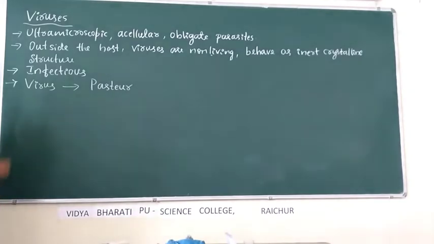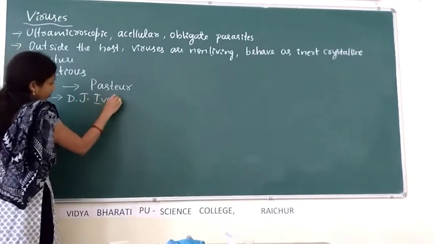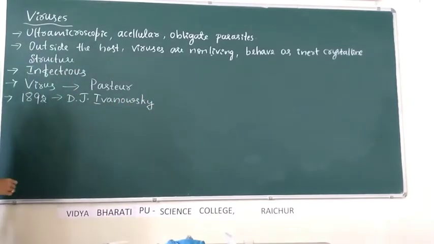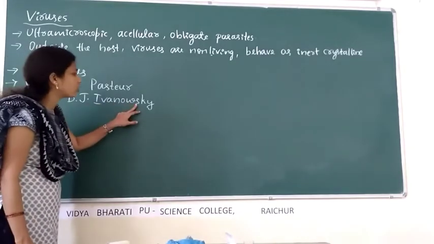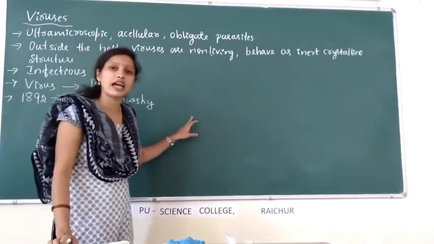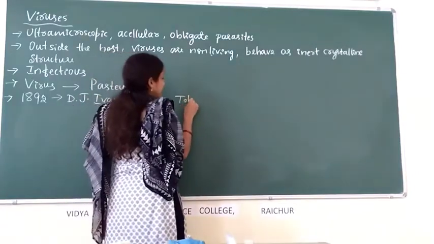Then in 1892, D.J. Ivanovsky recognized that a particular causative agent or microorganism is responsible for tobacco mosaic disease.